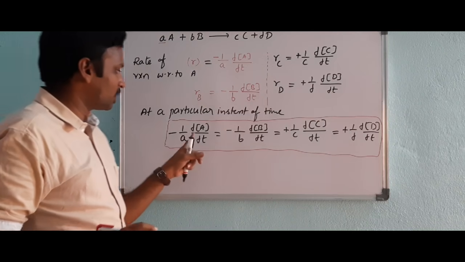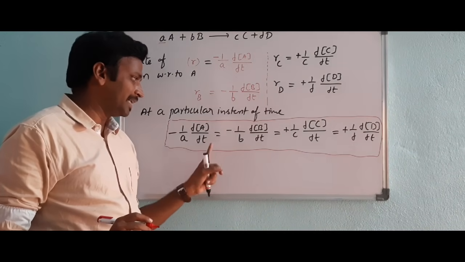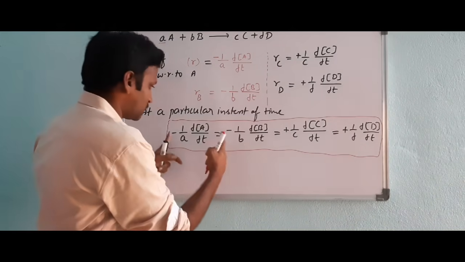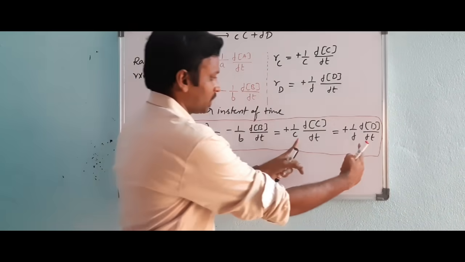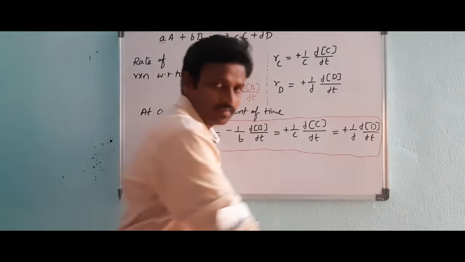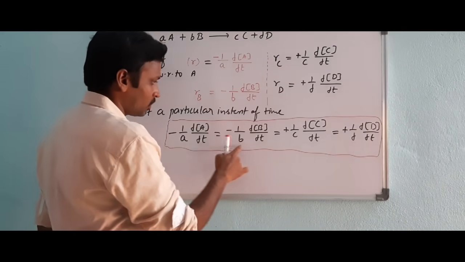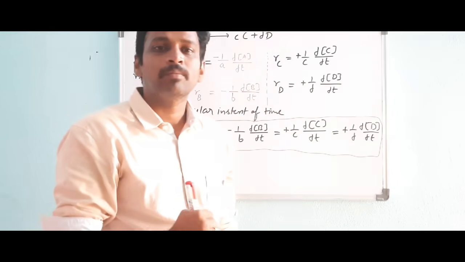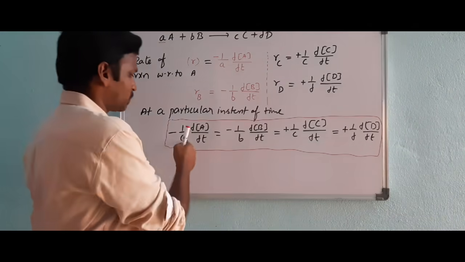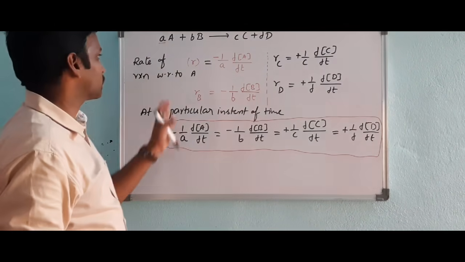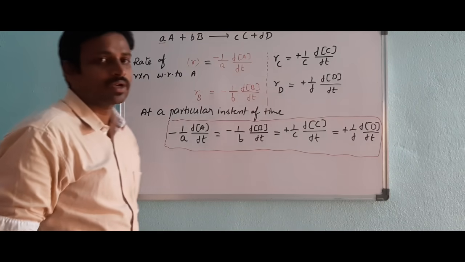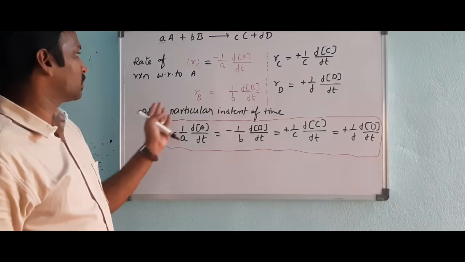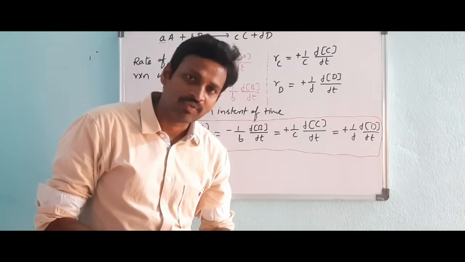So minus 1 by a d[A]/dt equals minus 1 by b d[B]/dt. These are reactants, that's why minus. These are products, that's why plus. All are equal. And why do we use small a, b, c, d in the denominator? Because of per mole. You can derive the same, but that much is not required for us. So this is about rate of reaction, and let's discuss some examples of how to find rates of reaction.